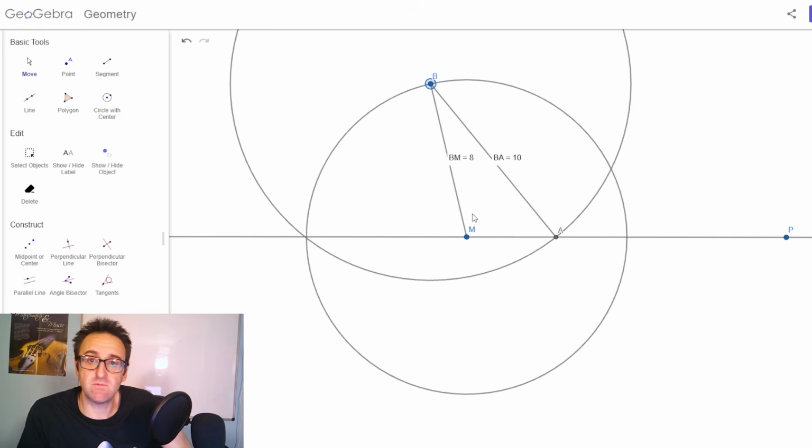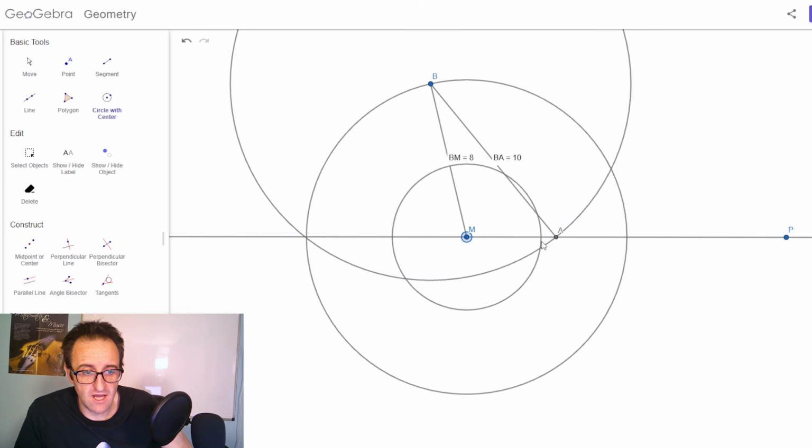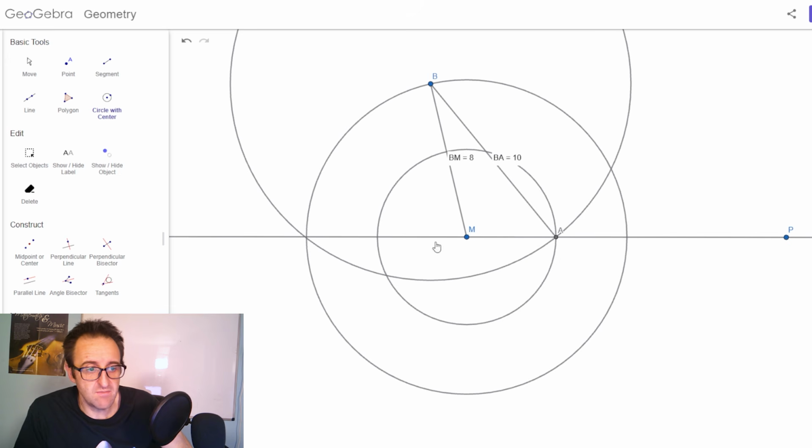Now, I know that M is supposed to be the midpoint of the other side. That means the length M to the point C has to be the same length as the length M to the point A, which means if I cook up a circle centered at M again, but goes out to point A, then I'm guaranteed that this other point here is always going to be exactly the right distance away. So I'm going to put a point here, and that's actually going to end up being the point C. That'll be the other point of the triangle. Okay, so let's actually cook up the rest of our triangle.